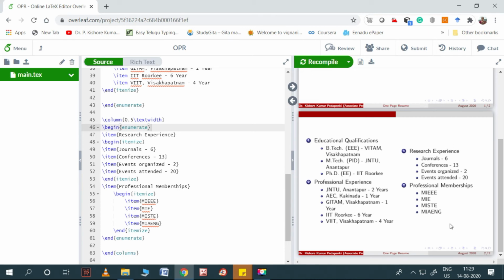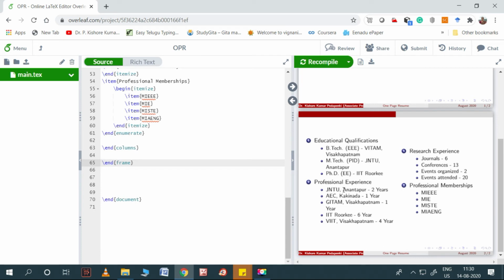As I have made it into two columns, I have to start begin enumerate here, and I need to end enumerate here for these two parts, for educational qualifications and professional experience. Similarly, I need to do begin enumerate here and end enumerate here for these two parts, as these two are separated as columns.